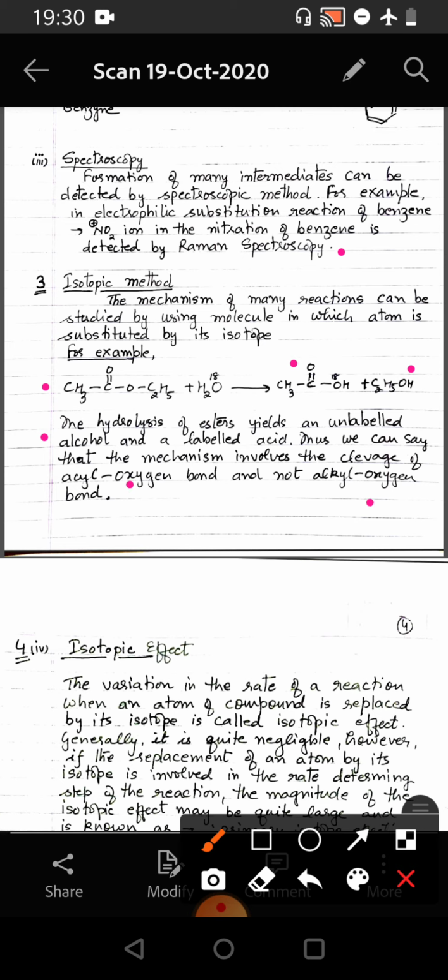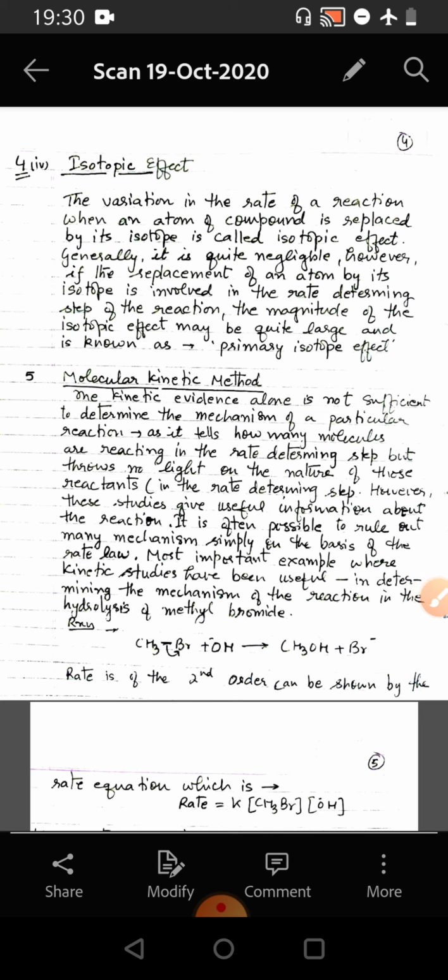Then the next method we come to is the isotopic effect. The variation in the rate of a reaction when an atom of a compound is replaced by its isotope is called the isotopic effect. Generally, it is quite negligible. However, if the replacement of an atom by its isotope is involved in the rate determining step of the reaction, then the magnitude of the isotopic effect may be quite large, and that is known as the primary isotope effect.